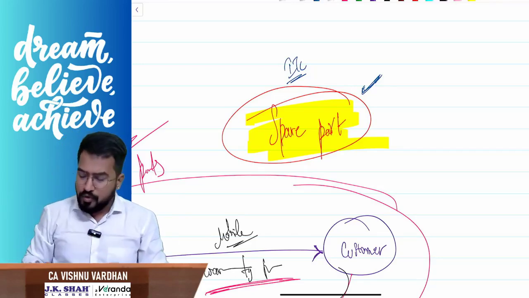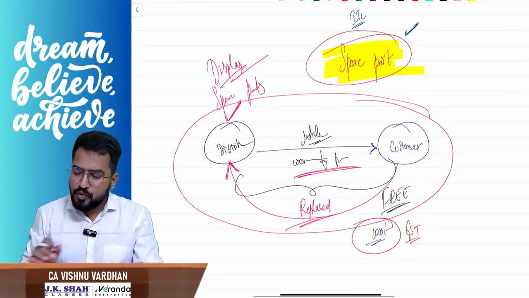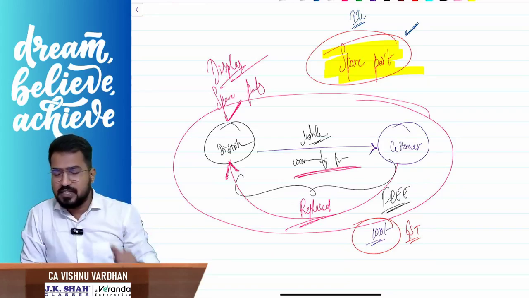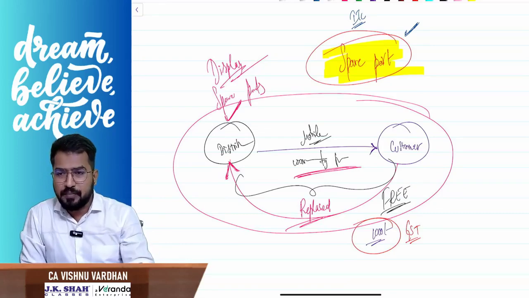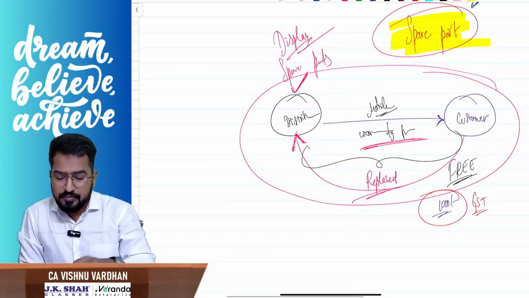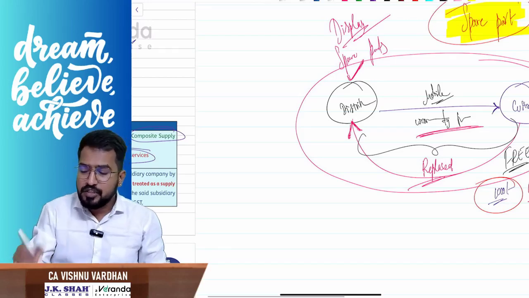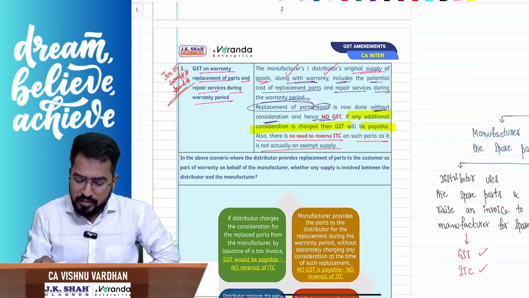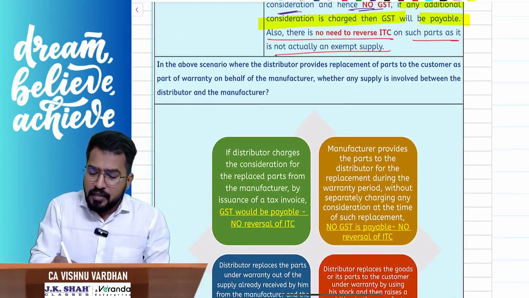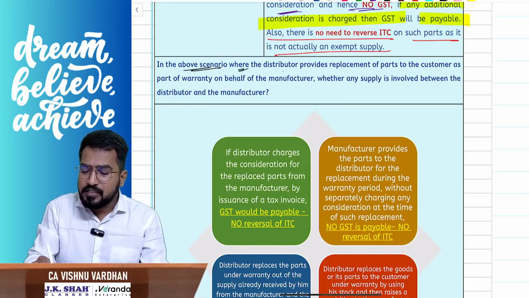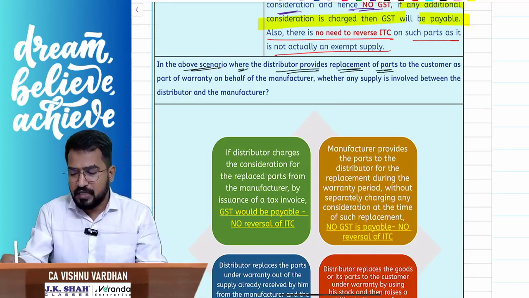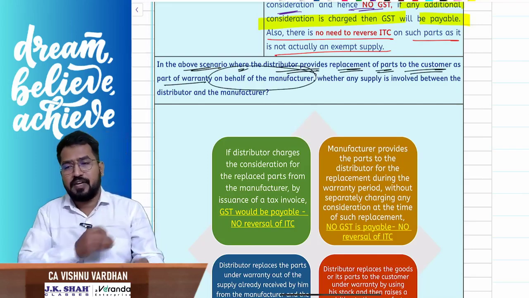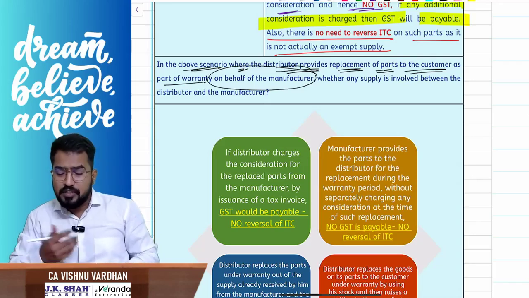Now, one very interesting thing is that so long you discussed the distributor, whoever is the seller, providing free replacement to the customer, correct? Now, in the above scenario where the distributor provides replacement of parts to the customer as part of warranty on behalf of the manufacturer, the distributor Vishnuvardhan is doing this on behalf of whom?